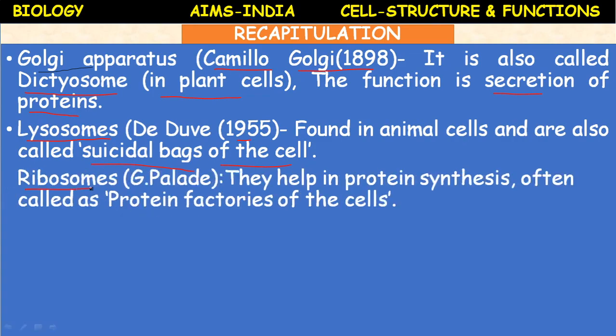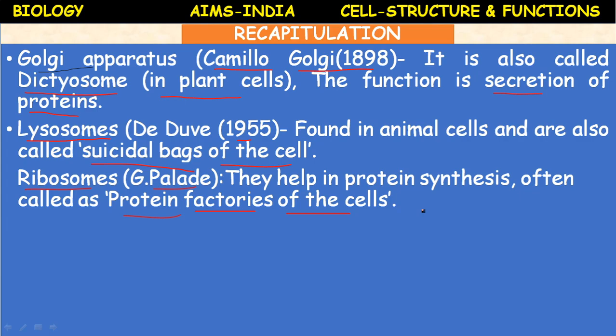Ribosomes. Ribosomes were discovered by Palade. These ribosomes help in protein synthesis. They are often called protein factories of the cell. Which organelles are called protein factories of the cell?